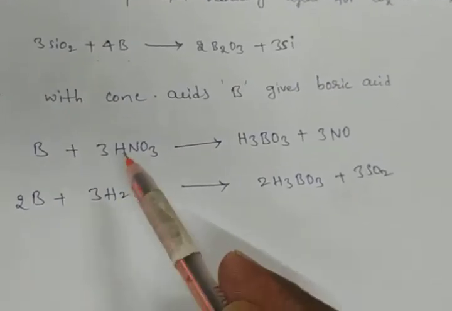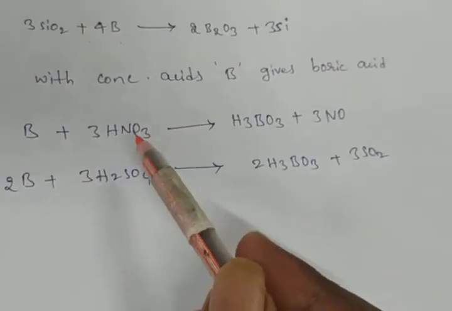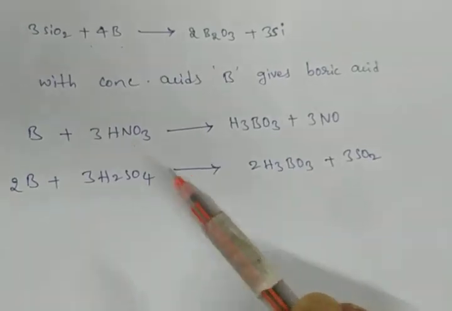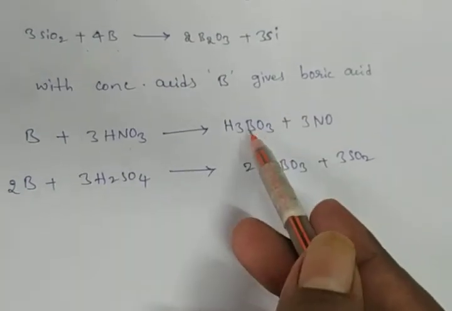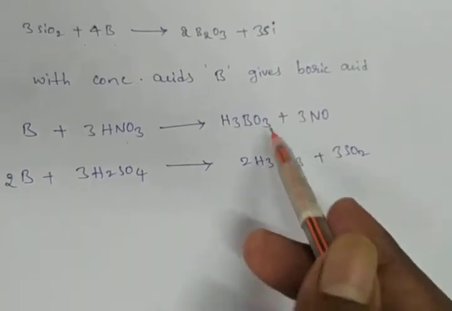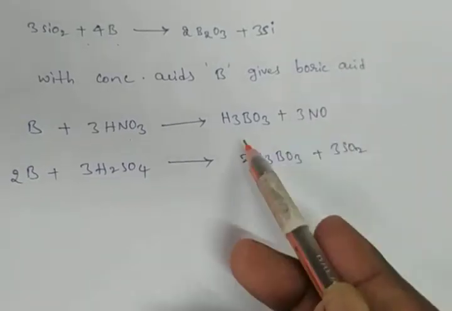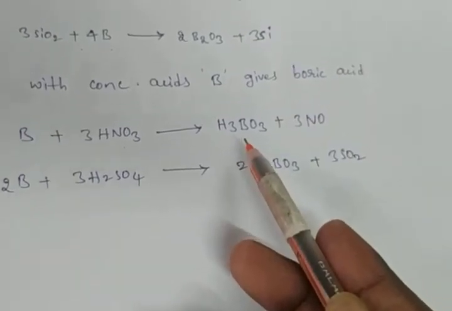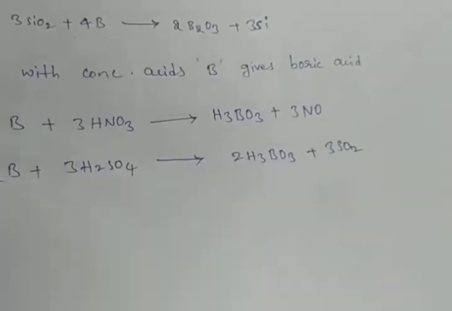Here, which are the concentrated acids? HNO3 is a concentrated acid and H2SO4 is also a concentrated acid. With concentrated acid we get H3BO3. What is H3BO3? Boric acid, the carom powder. The formula of boric acid is H3BO3.